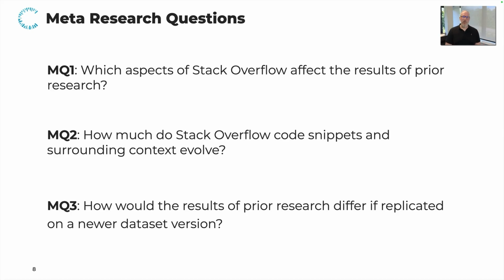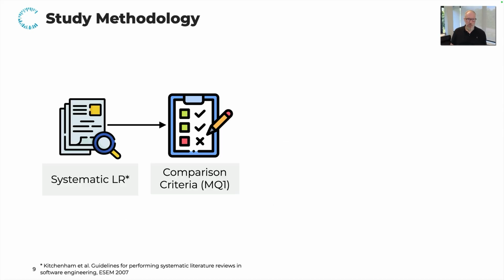So let's take a look at our methodology. We started with a systematic literature review according to the methodology by Kitchenham et al., through which we identified 42 relevant research works in the literature. We analyzed these works and came up with a set of comparison criteria to see on which kind of data or attributes or features of Stack Overflow they depend.